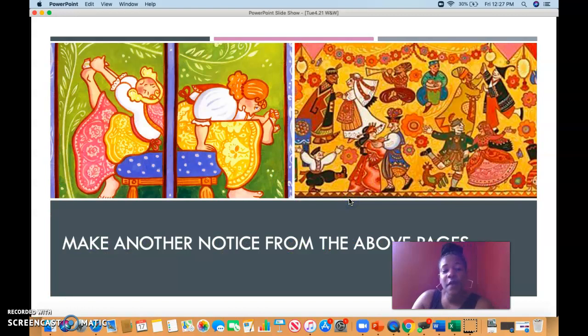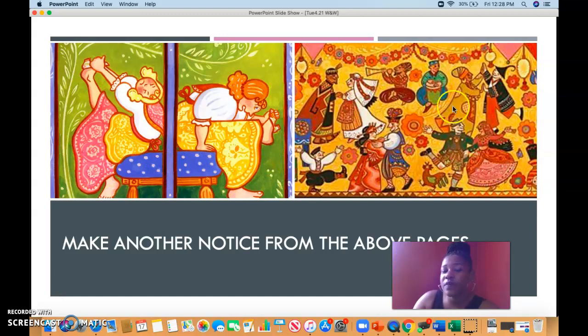Now, here are a couple of more pages. You can make another notice from these pages. Let's see what we notice here. Okay, look at your character. Look at her foot and what she's trying to do. What do you notice? Who are the characters here?